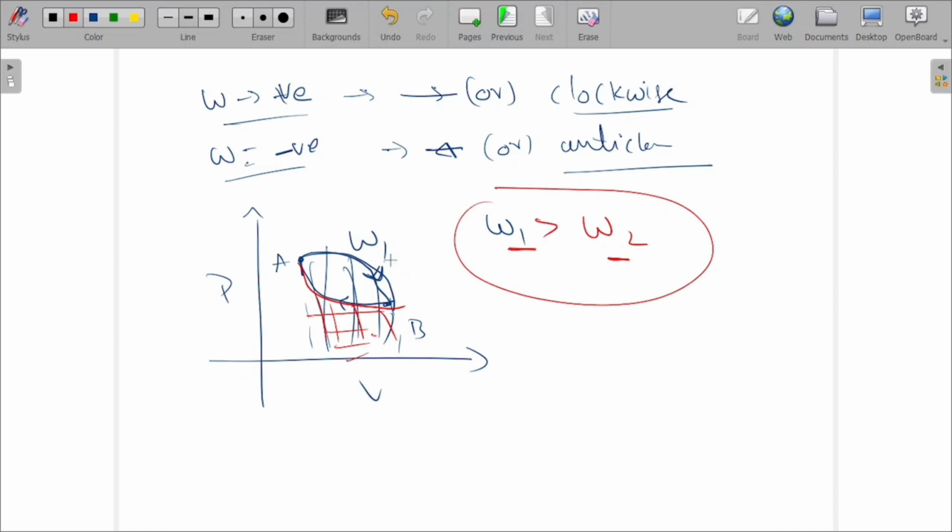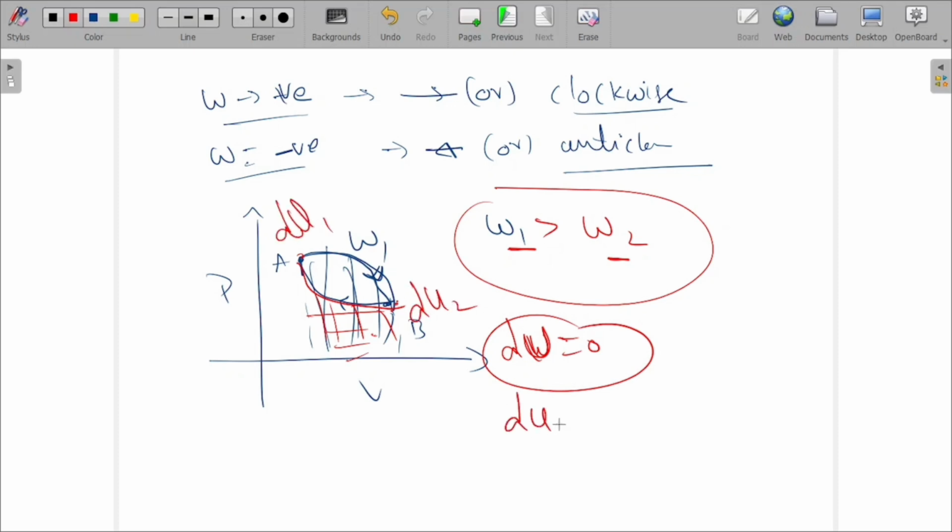Okay, clear? Work will be greater. But what about internal energies? The change in internal energy is 0. There is no change in internal energy. So at this point and at this point, the internal energies are equal, dU1 equals dU2. Okay, clear? But work done will be greater when work done is positive. When it is negative, work done will decrease. Clear? Understand?